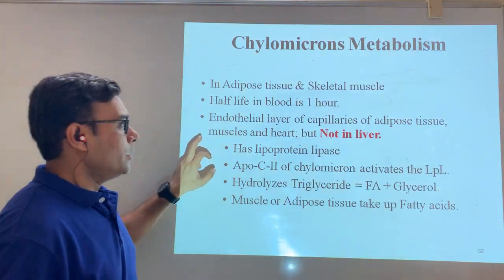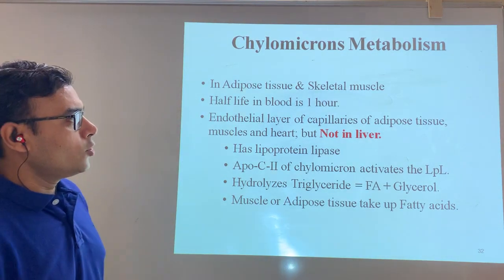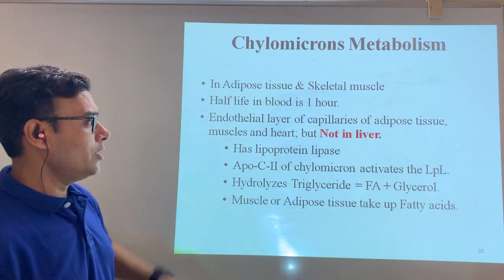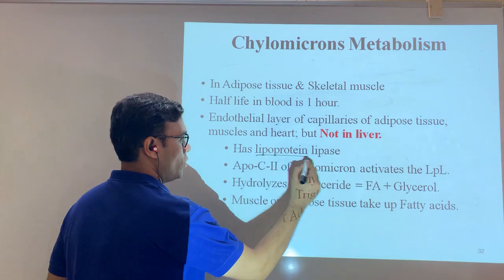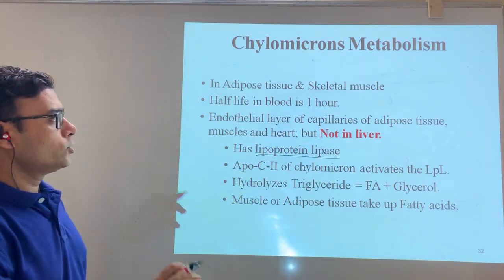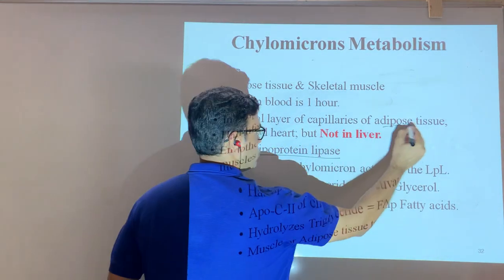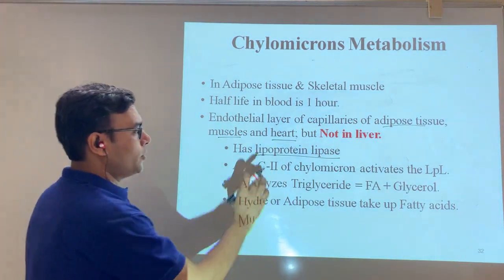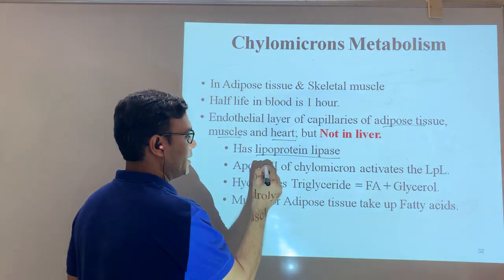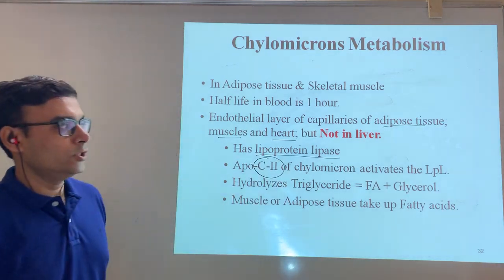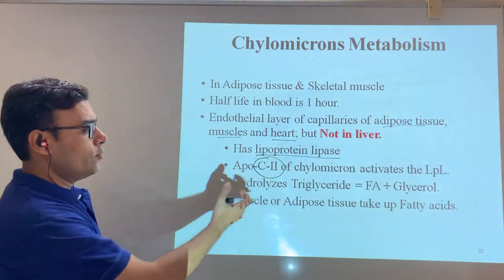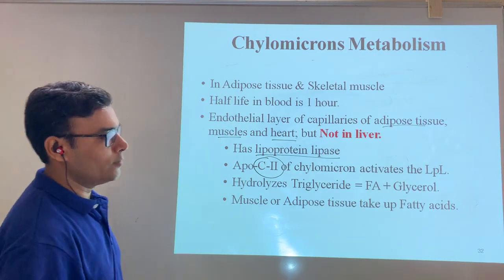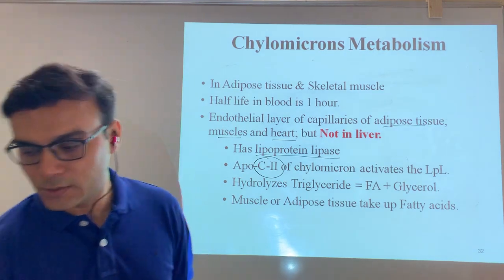In the same way, the endothelial layer of the capillaries of the adipose tissue as well as muscle and heart has the lipoprotein lipase enzyme. All three, adipose tissue, muscle and heart, have the lipoprotein lipase enzyme that we already understood, and it is activated by ApoC2. Once it gets activated, as we already understood, it converts triglyceride to fatty acid plus glycerol, and that will be utilized for energy purposes.